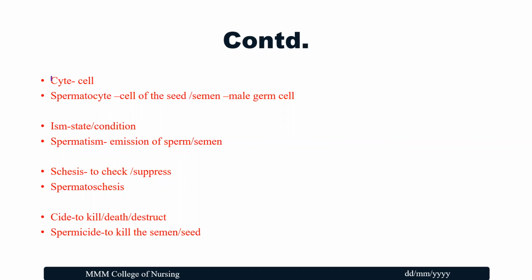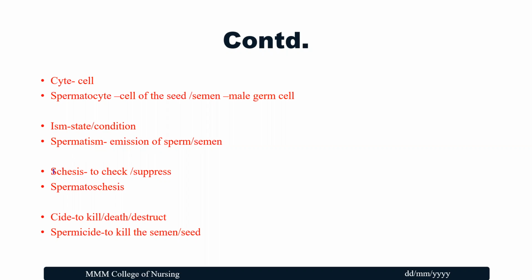Next one is cyte. Cyte means cell. So spermatocyte, the cell of the seed or semen, that is a male germ cell. Then ism, the word ending with ism, which means state or condition. So spermatism means emission of sperm or semen. That is known as spermatism.